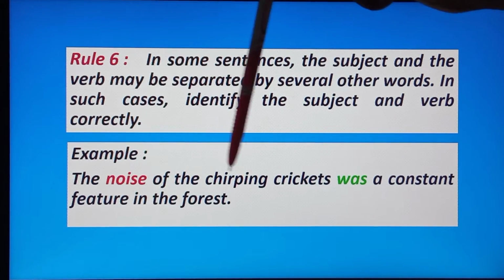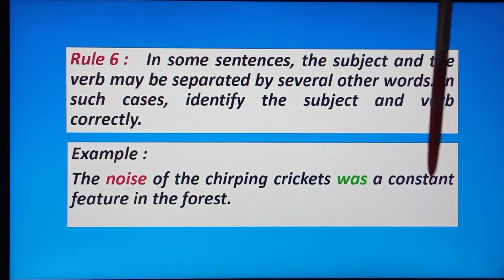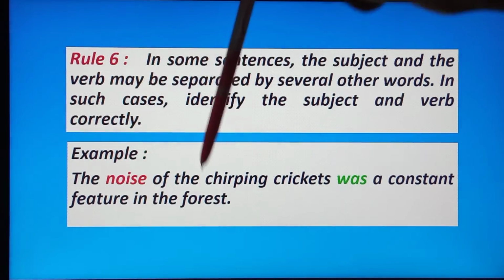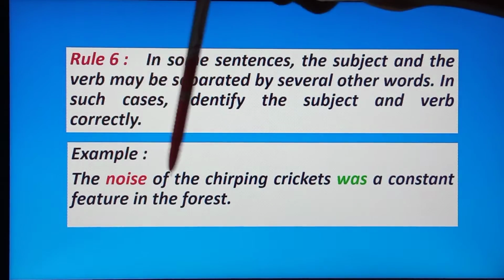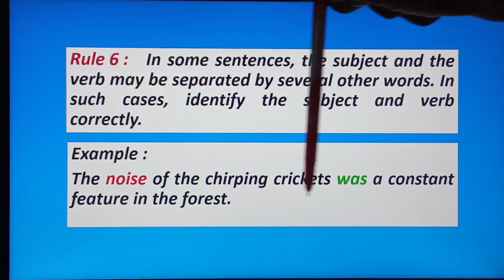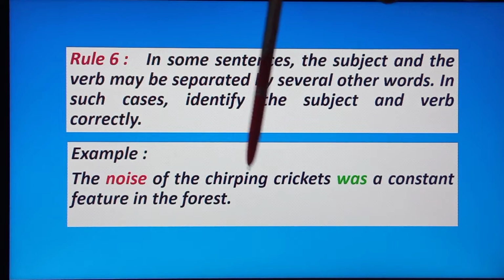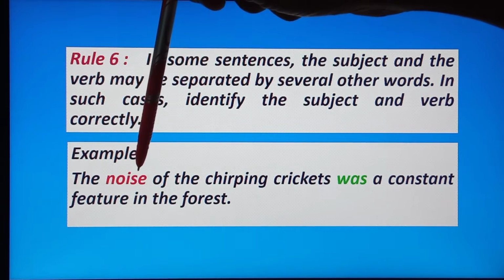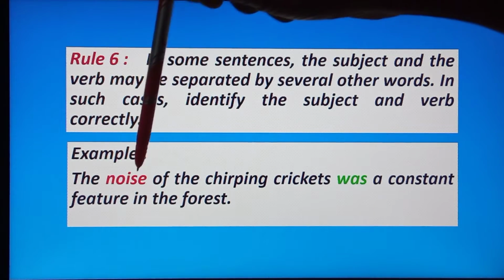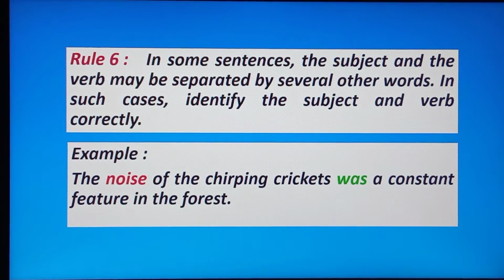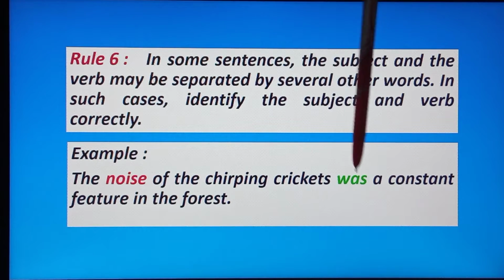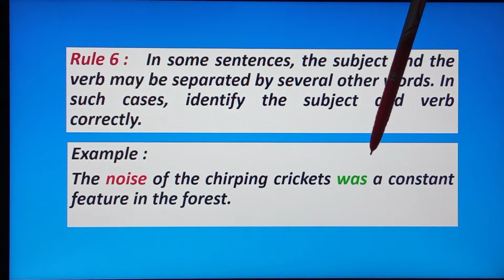The noise of the chirping crickets was a constant feature in the forest. Now see here, the noise of the chirping crickets. Crickets is plural, but we are focusing on the noise here. We are only focusing on the noise, and noise is singular. So we put the verb singular. Singular verb. So we are putting here was. Okay, not were.